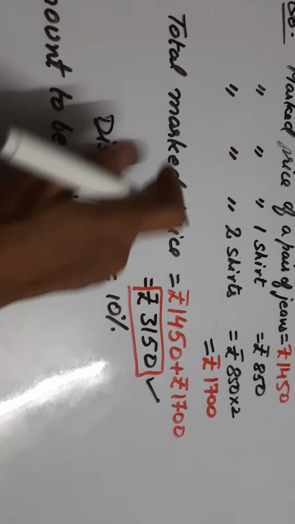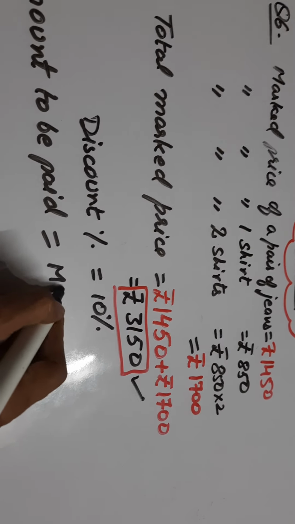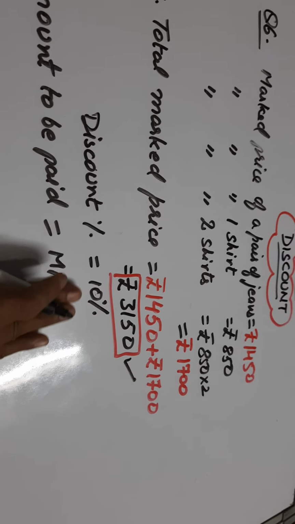Now on this we are getting a discount percent of 10%, right? So amount to be paid, how we will calculate amount to be paid? Amount to be paid is equal to, obviously, the total amount, total MRP, or marked price.